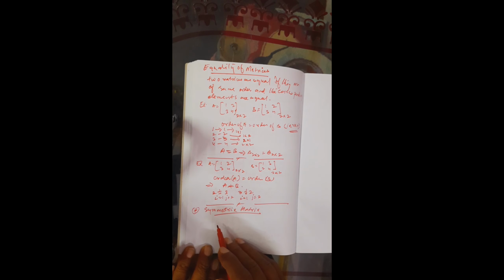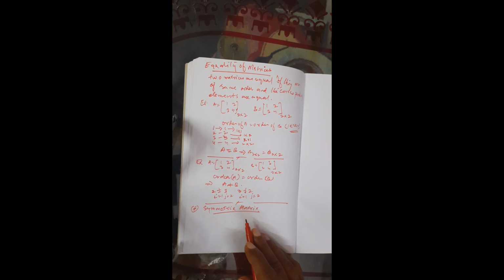Now symmetric matrix. What is a symmetric matrix? Remember that only a square matrix may be a symmetric matrix; other matrices are not symmetric. Rectangular matrices are not symmetric matrices. In symmetric matrices, we always have a square one. The order should be the same, like 2 by 2, n by n, m by m. That means they are square in form.